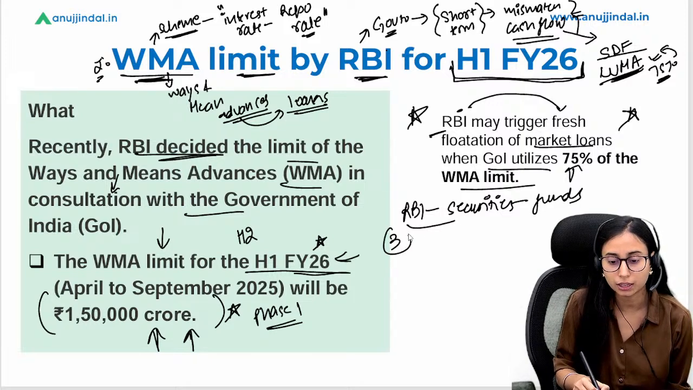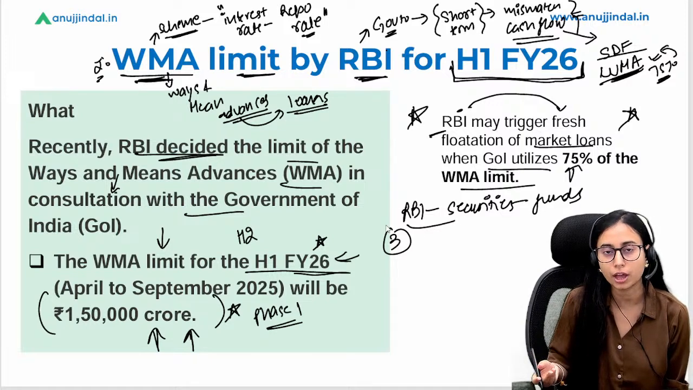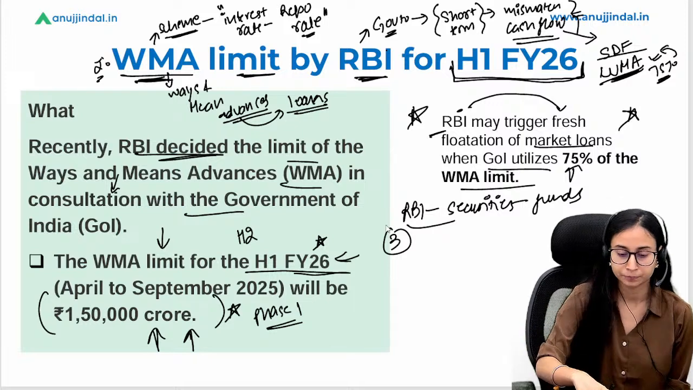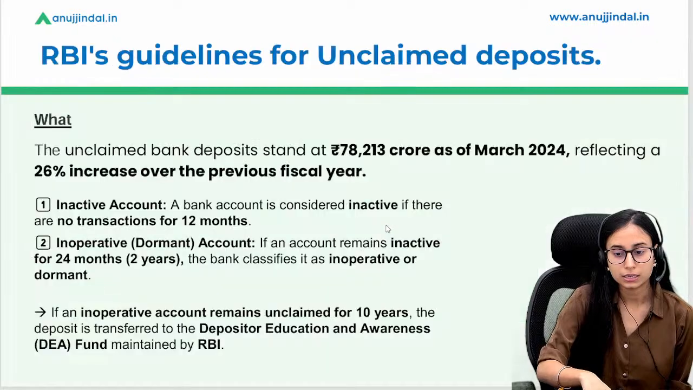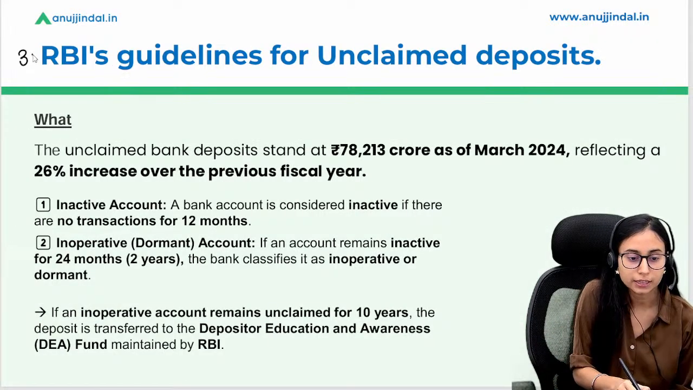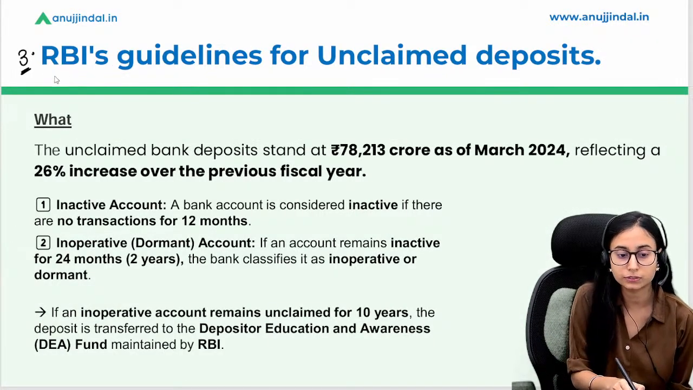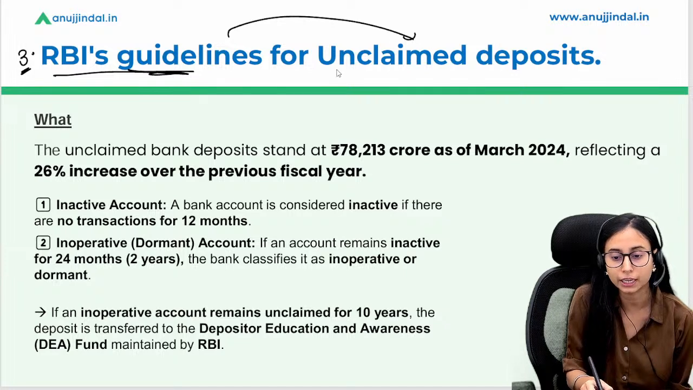So the third thing, we can say the third stage from where the government can raise the funds here, are government securities. Okay, so second news is also done. Let's have a look at the third news, which says that RBI's guidelines for the unclaimed deposits.